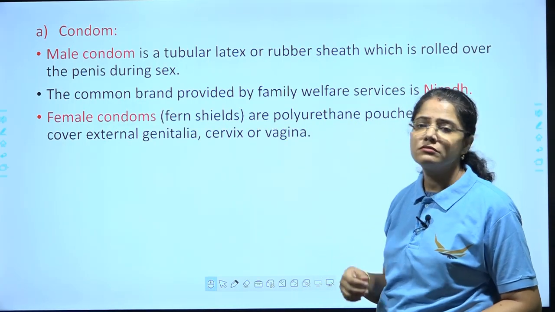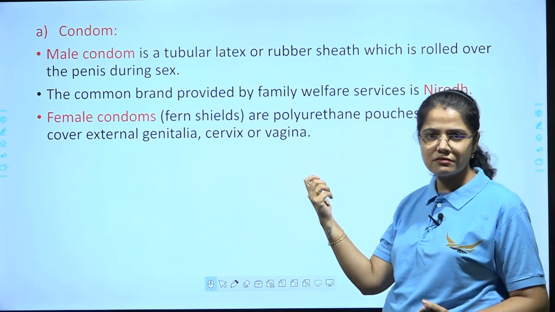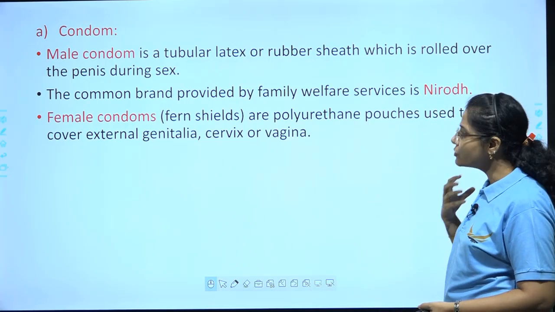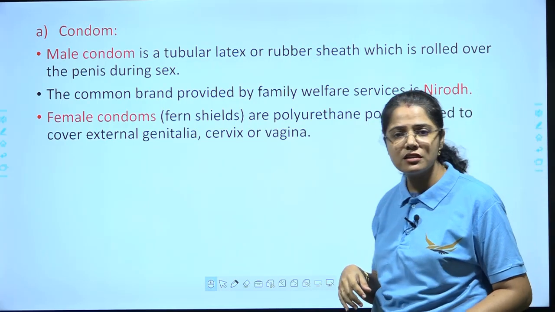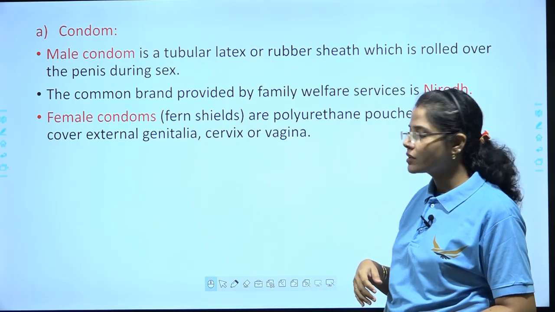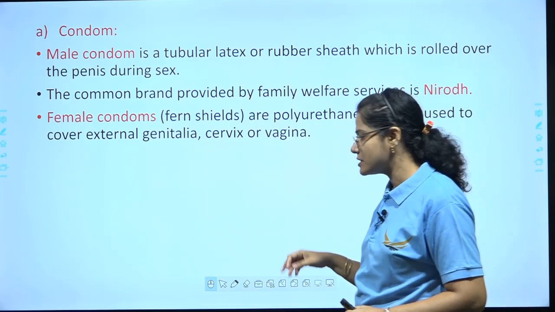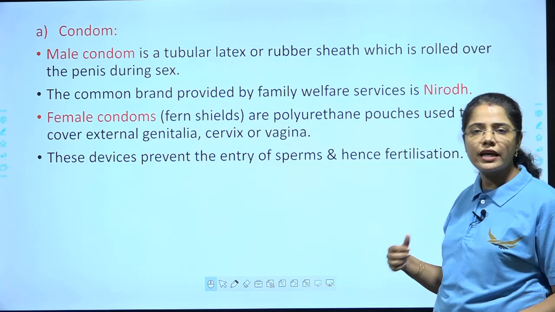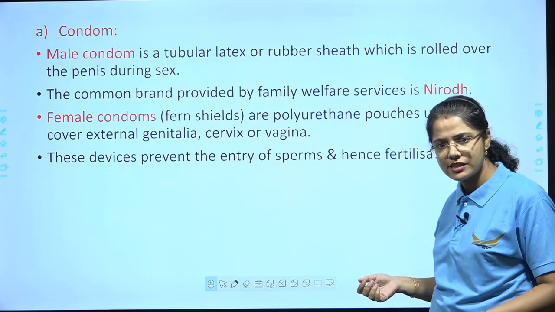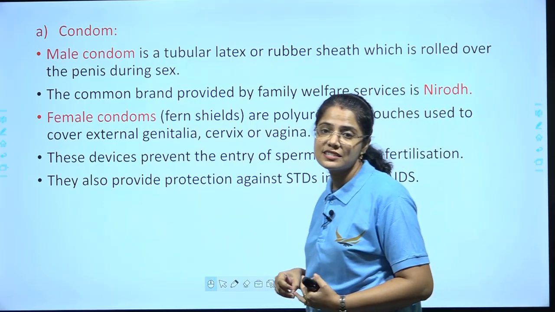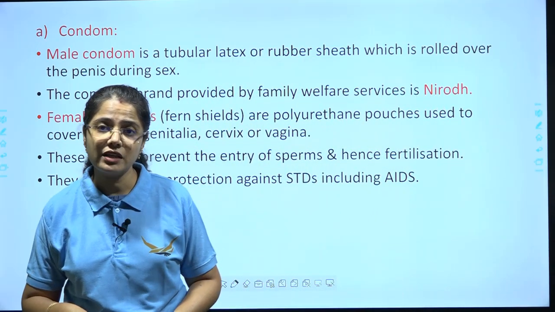Female condoms, as I said, are Fern shields. They are polyurethane pouches which are used to cover the external genitalia, the cervix or the vagina, right? These devices prevent the entry of sperms and hence prevent fertilization. They also provide protection against STDs, including AIDS, right?